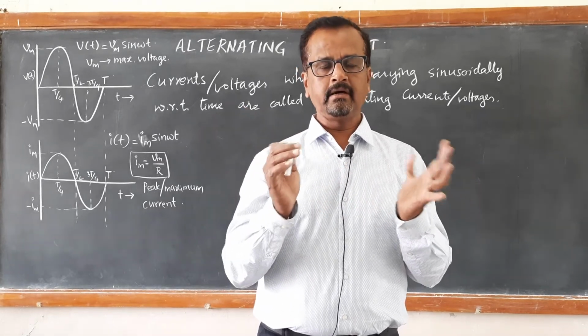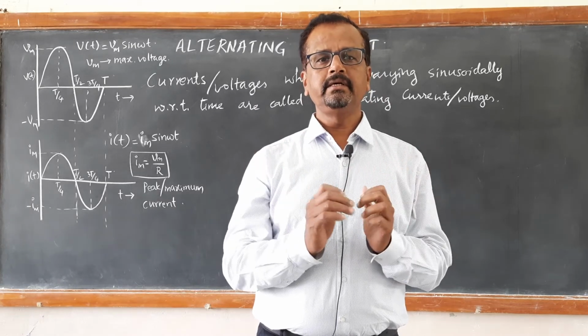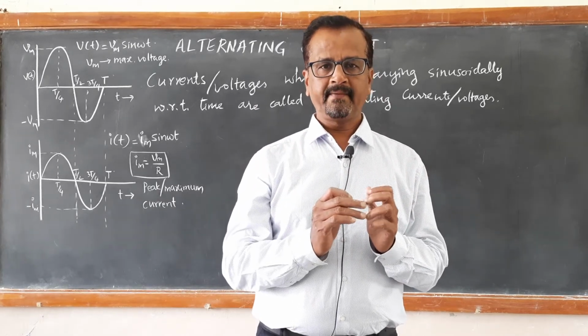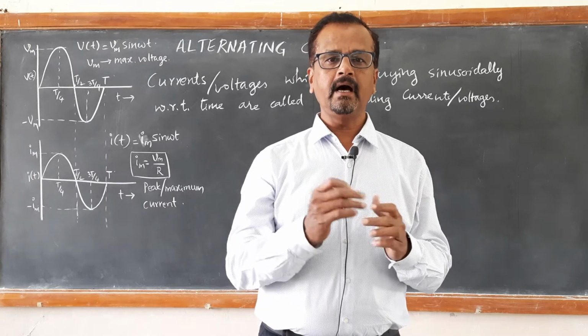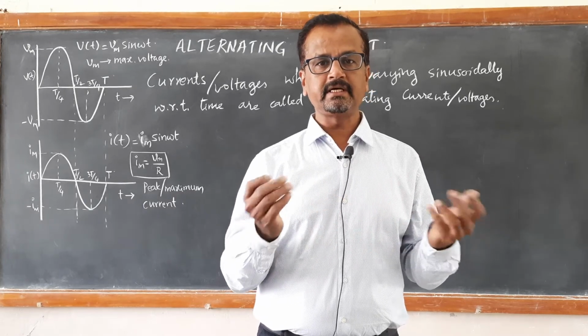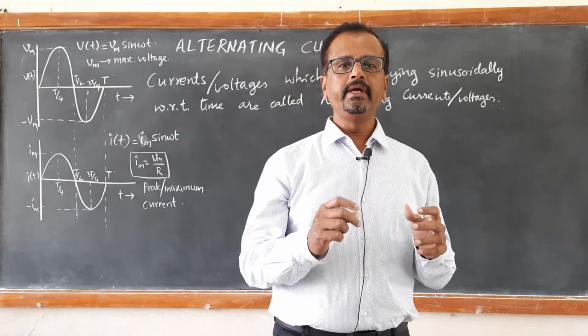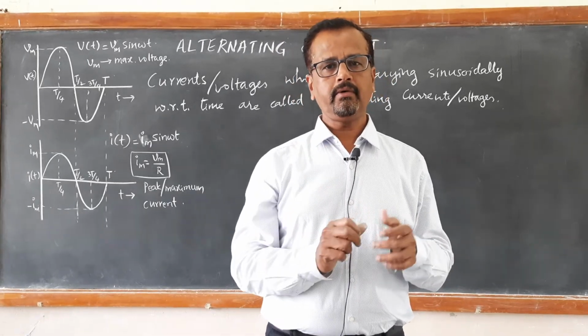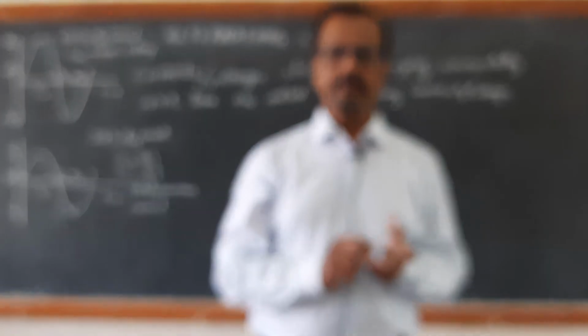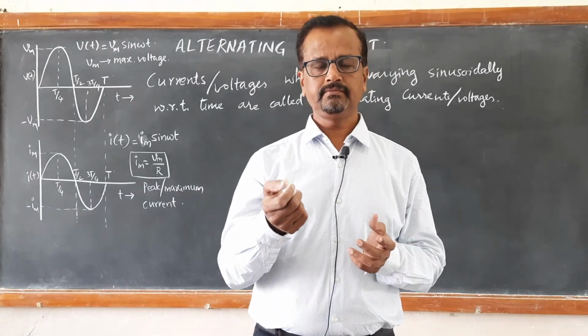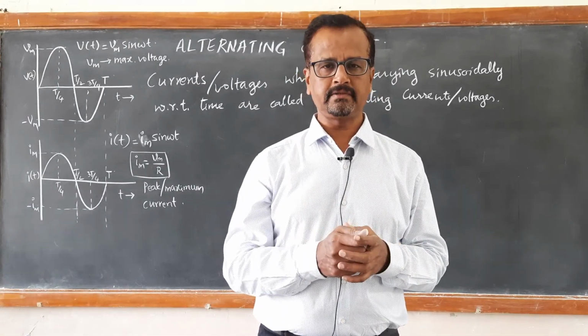We are learning all these individually first. Then we learn the applications, LCR circuits, right? For example, whenever we tune our radio or whenever we use TV, we make use of the remote control nowadays.